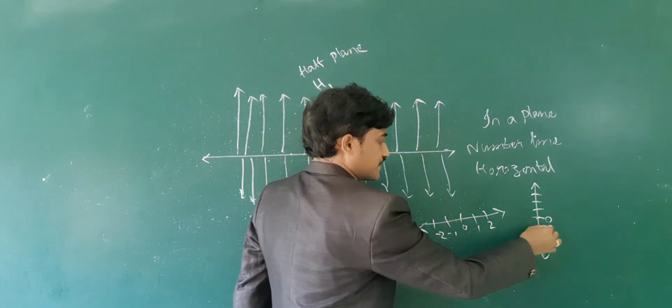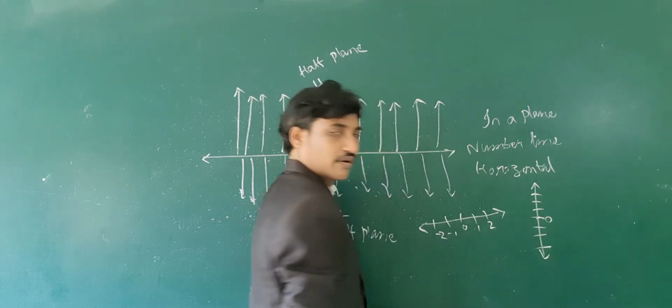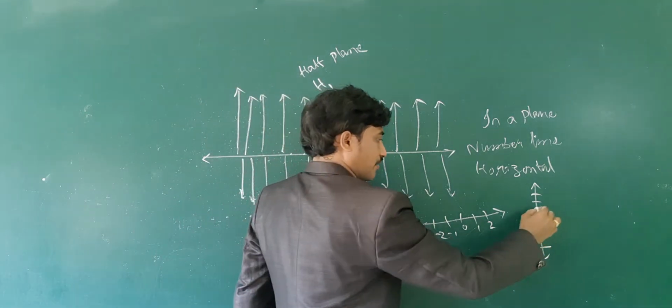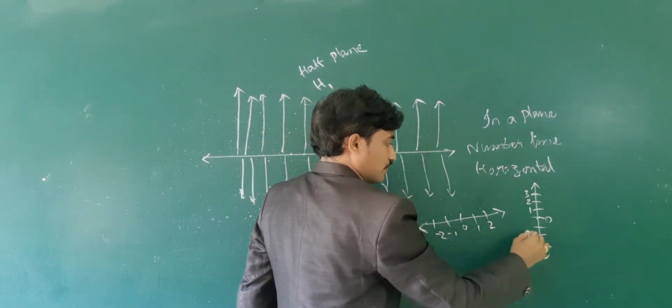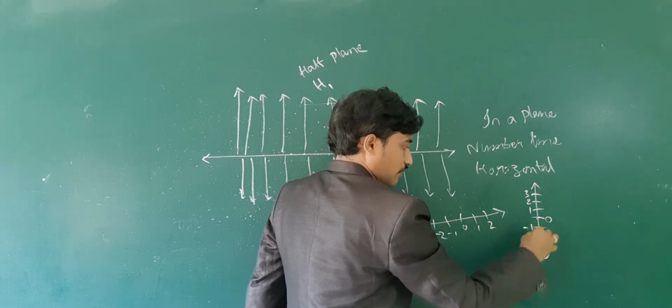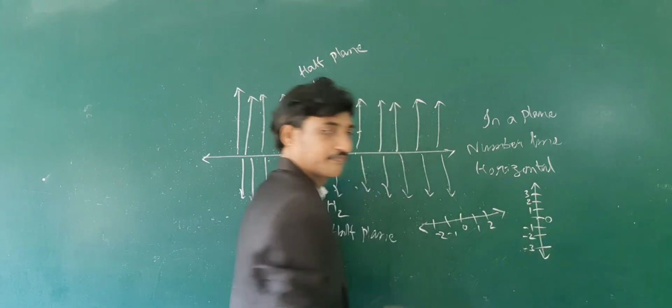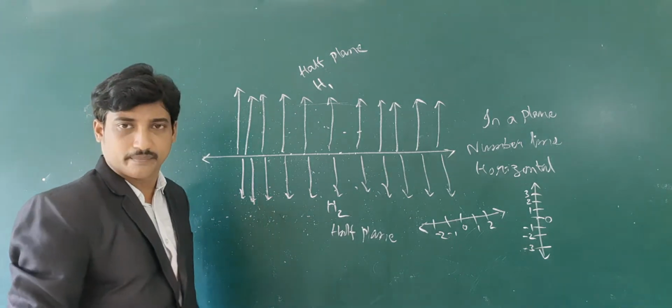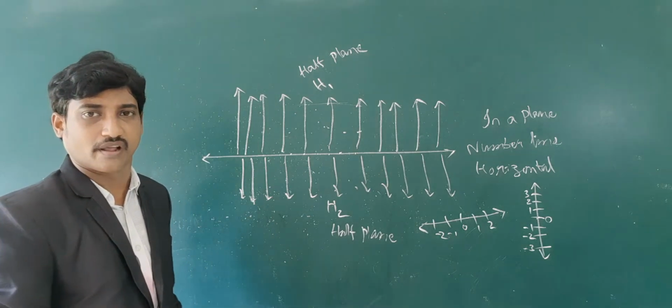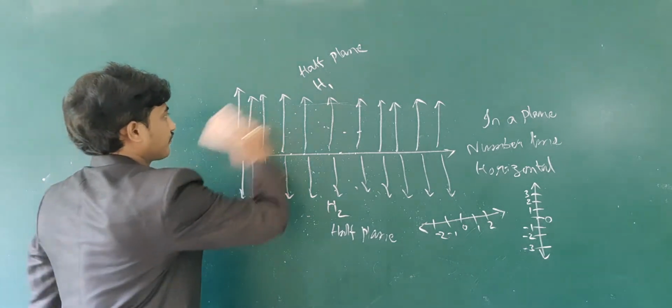We take equal distances from this fixed point. Towards up we take the numbers positive, and towards down we take the numbers with negative sign. Let us draw a number line in a plane vertically.